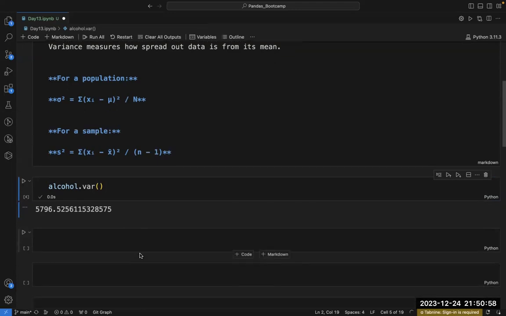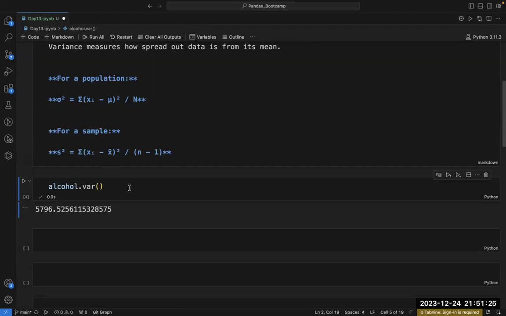You can see this is my variance. But I want to calculate the variance with the help of the formula. This time I'm going to use the formula for the population because I'm going to apply it on my entire alcohol series.